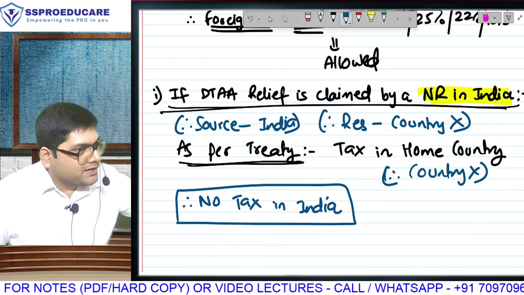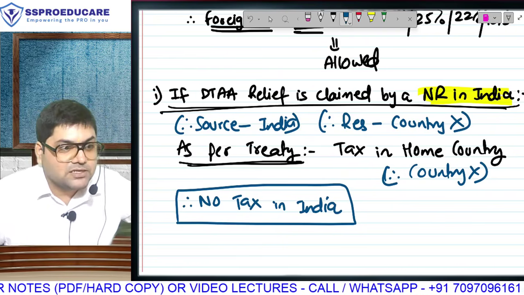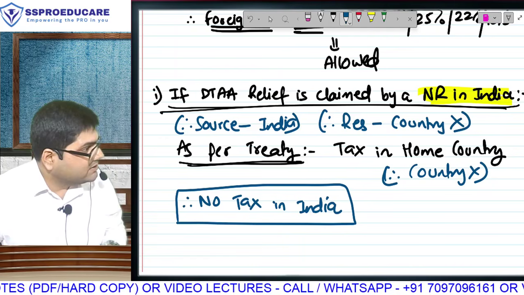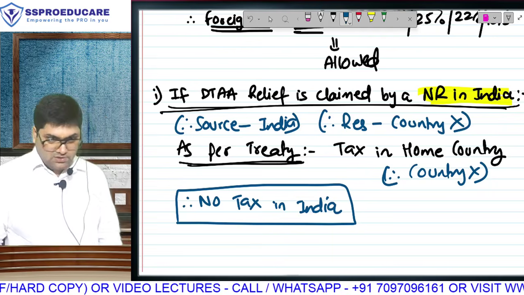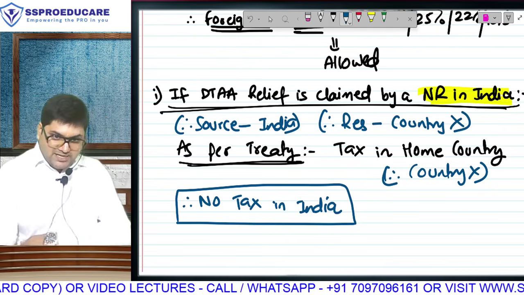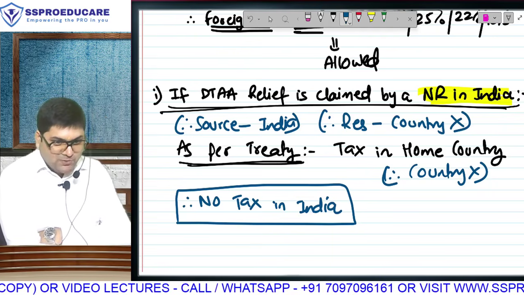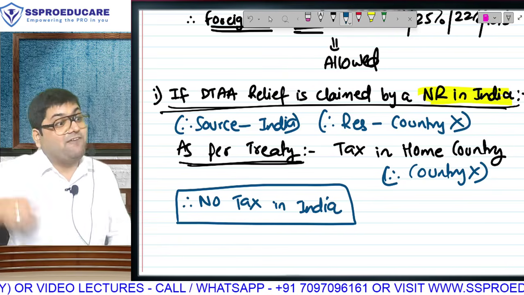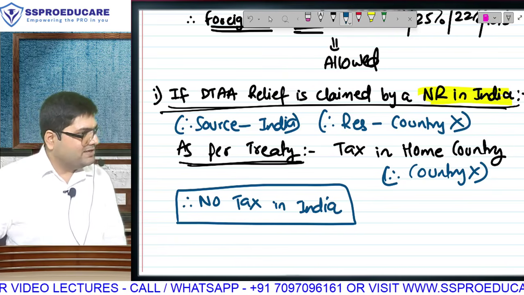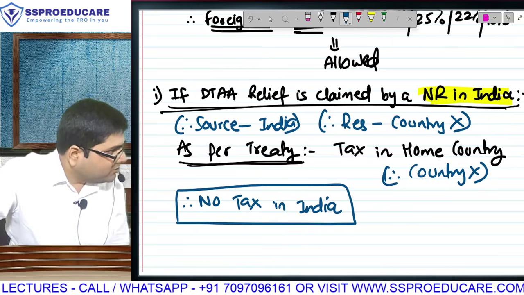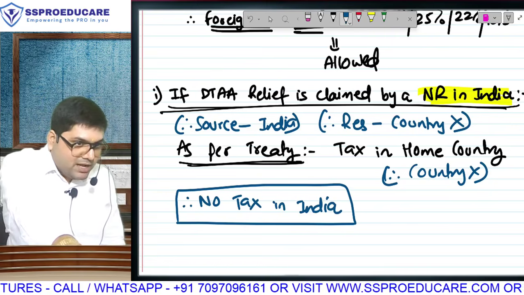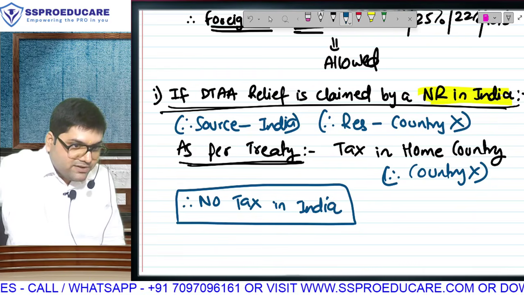Now come back to the treaty. As per the treaty, which country will get tax? Home country. Country of residence. Which country? None. You know what he is coming and saying in India? Sir, here I am a non-resident. As per the treaty, I will pay tax in that country. Bye. And there he is going and doing what? The same. Sir, I am a non-resident. Look at my passport. I will pay tax in the country of residence.